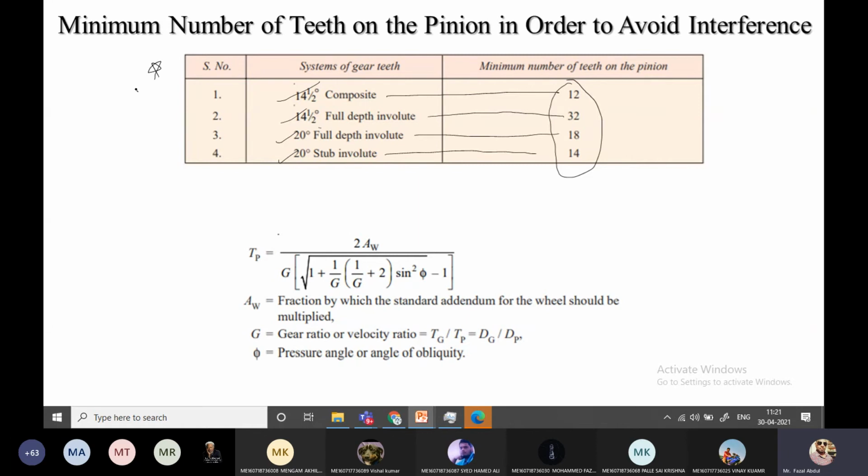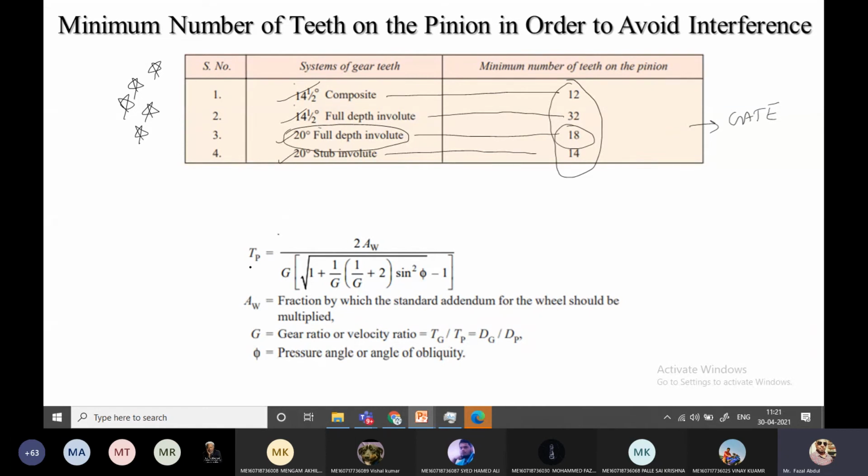From this box you can expect a GATE question. How many teeth do we have to maintain to avoid interference on a 20 degree full depth system? The options will be given in the exam. From this table you regularly find GATE questions, that much importance this table has. Remember this: for four different types of gear systems, these are the minimum numbers of teeth, 12, 32, 18, 14.